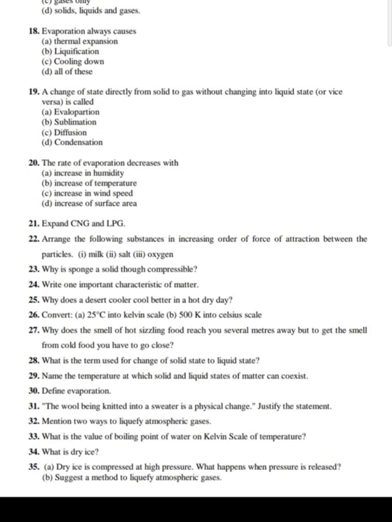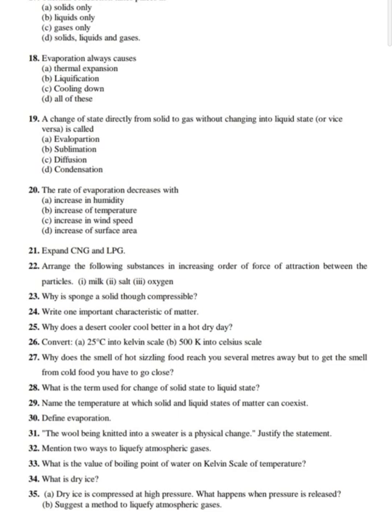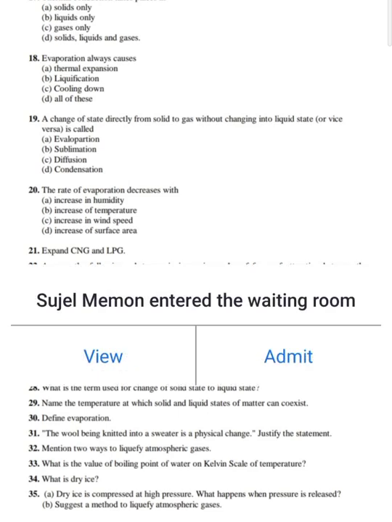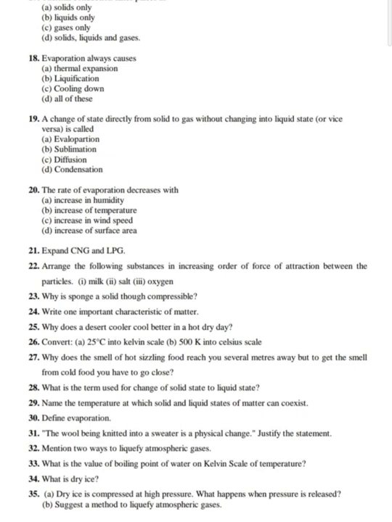Next. Why does the smell of hot sizzling food reach you several meters away, but to get the smell from cold food you have to go close to it? Let me tell you, dear students, when the material is hot, where the temperature is more, the rate of diffusion is more. The higher the temperature, the higher the rate of diffusion. That is why for hot food, the smell will reach you several meters away. But for cold food, the diffusion is very less, so you have to go nearby. This answer I have already given in the in-text questions over here, which you can go through.